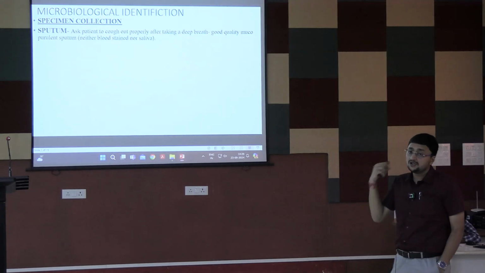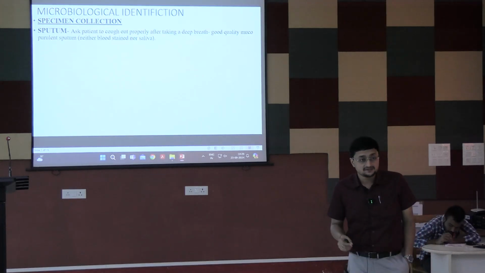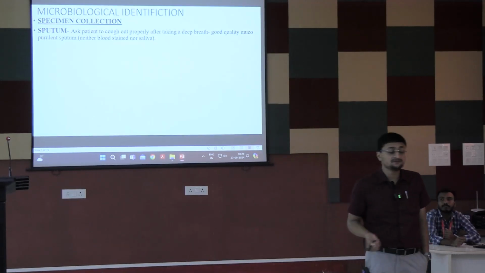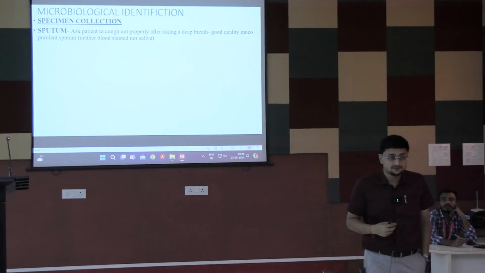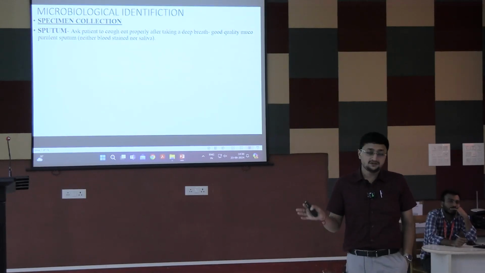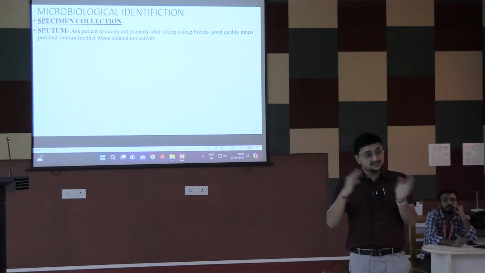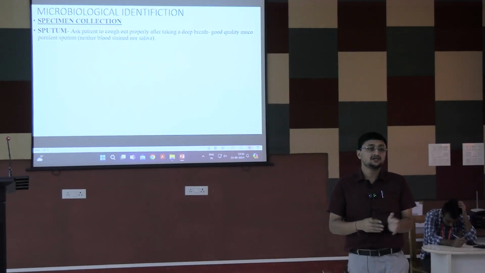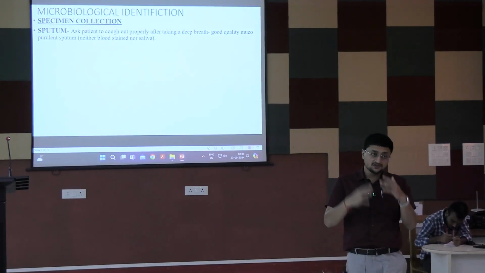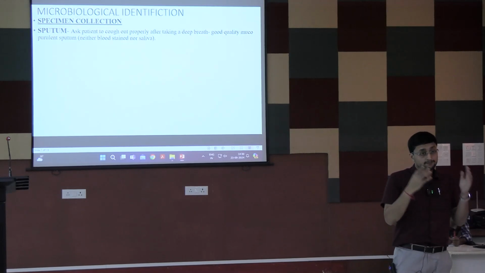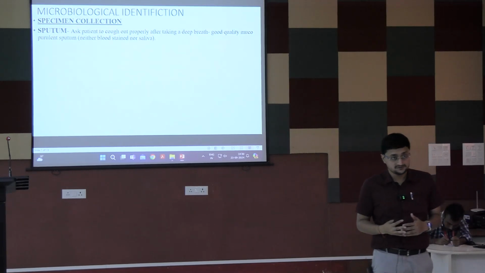So the most commonly collected specimen is sputum, especially in case of pulmonary tuberculosis. In case of EPTB, extrapulmonary tuberculosis, there is a norm that you must do a sputum examination in all cases of EPTB, but this is not pathognomonic. The pathognomonic sputum positivity would be in secondary pulmonary tuberculosis.